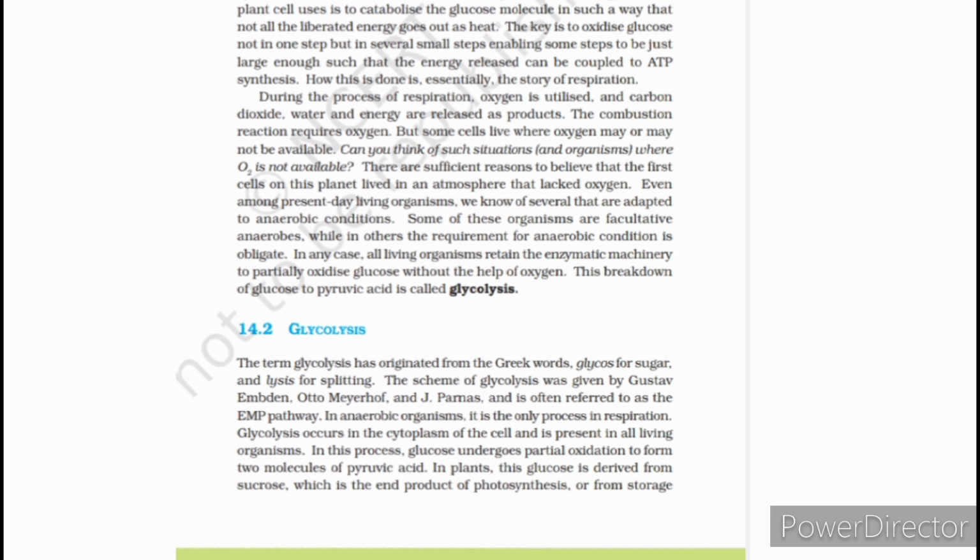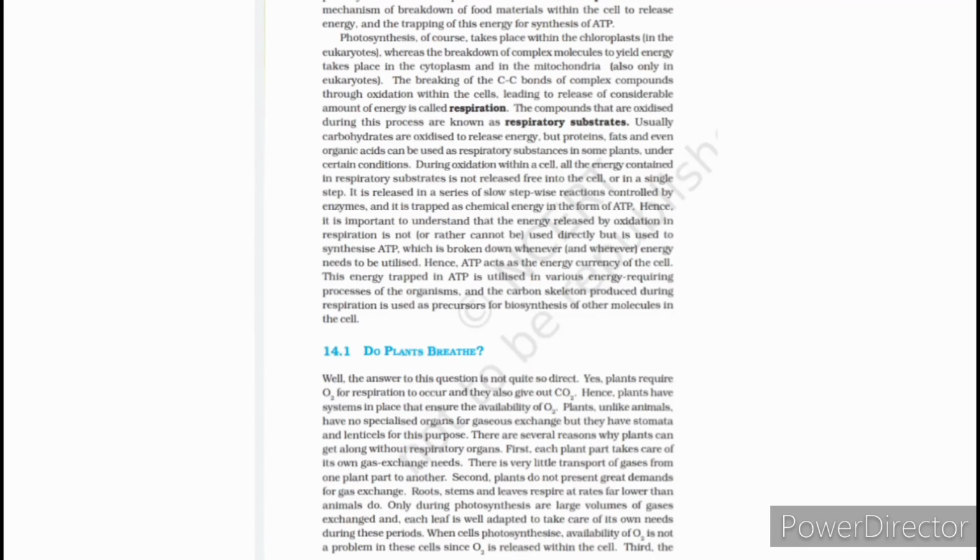In anaerobic organisms, glycolysis is the only process in respiration. It occurs in the cytoplasm of the cell and is present in all living organisms. In this process, glucose undergoes partial oxidation to form two molecules of pyruvic acid. In plants, the glucose is derived from sucrose, which is the end product of photosynthesis, or from storage carbohydrates. Here, what are the respiratory substrates? The compounds that are oxidized during the process are known as respiratory substrates.